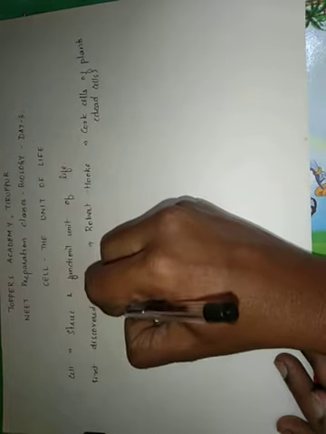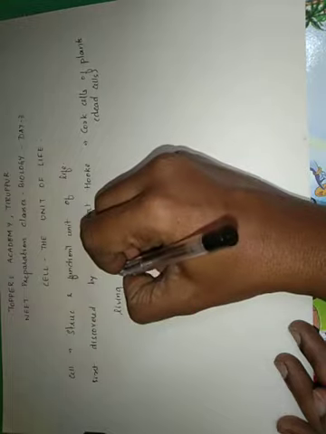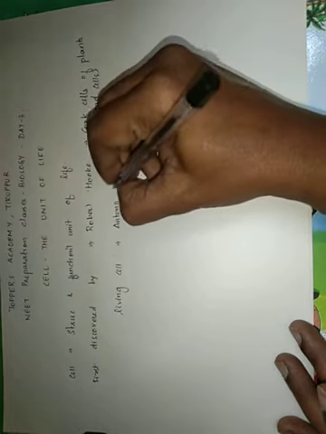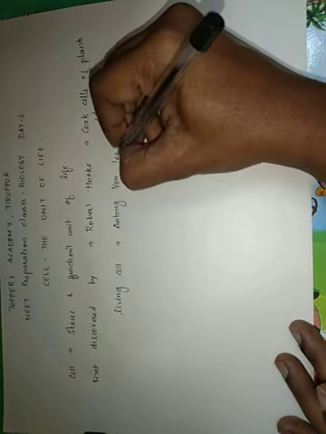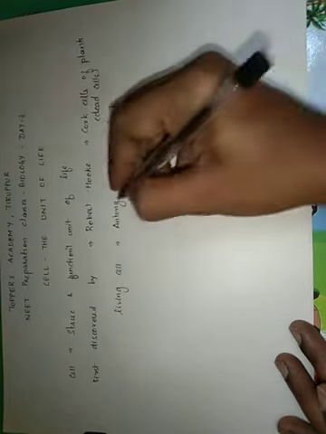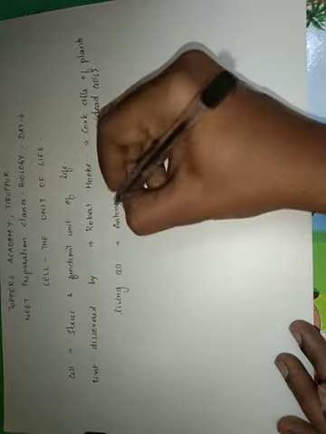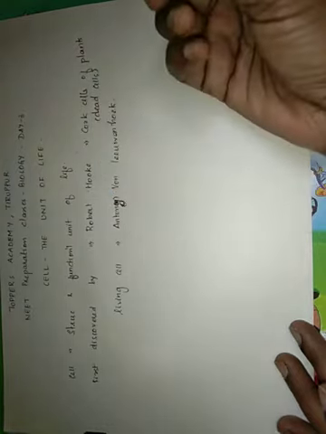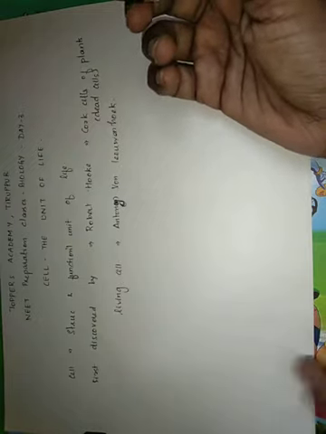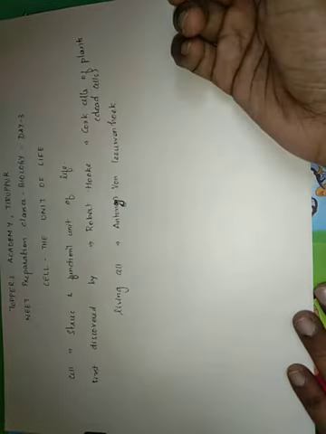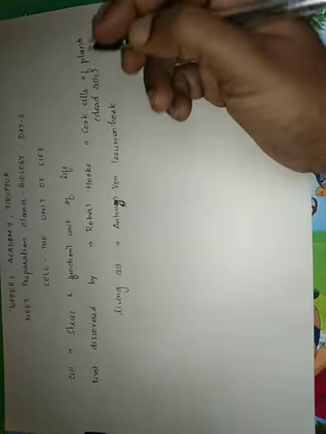The first living cell was first observed by a scientist called Antony von Leeuwenhoek, and don't have confusions in his spelling because few books give it as Anton von Leeuwenhoek. Both Antony and Anton von Leeuwenhoek define the same person.